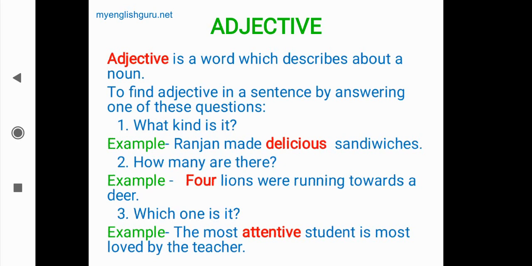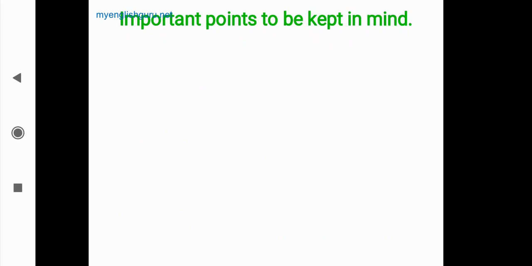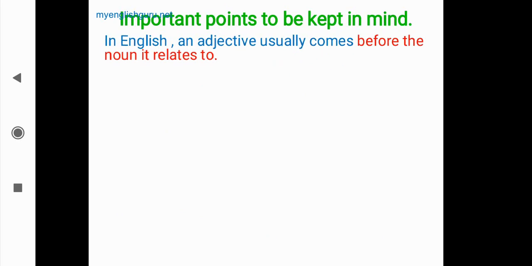Now, some important points to be kept in mind when finding an adjective. What are those? Now we'll see. In English, an adjective usually comes before the noun it relates to. Generally, an adjective is written before the noun. Okay. About which noun is the adjective telling?